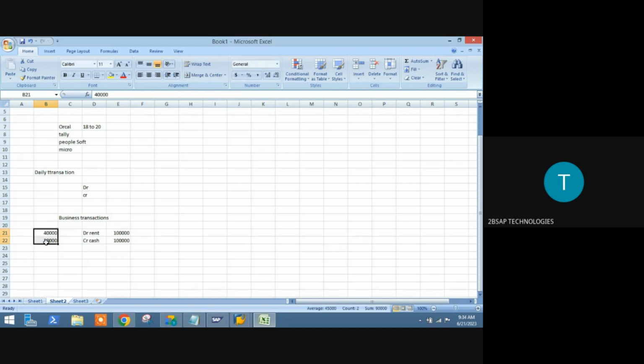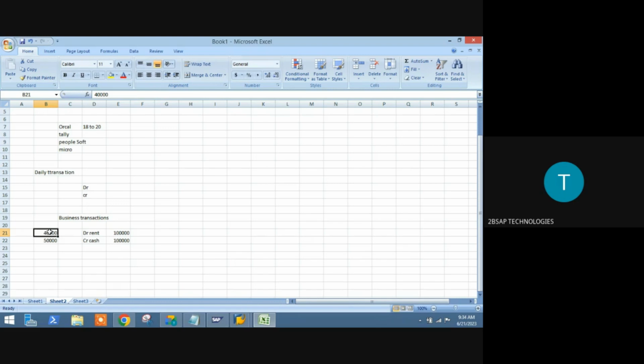These are going to be master data, not the value. It is not a value. It is a code. We can say 40,000 is a code. While creating these codes, you can create them either numerical, alphanumerical, or only alpha. Alpha means A to Z. Numerical means 0 to 9. You can use any characters for creating this code. So I am taking a numerical code.